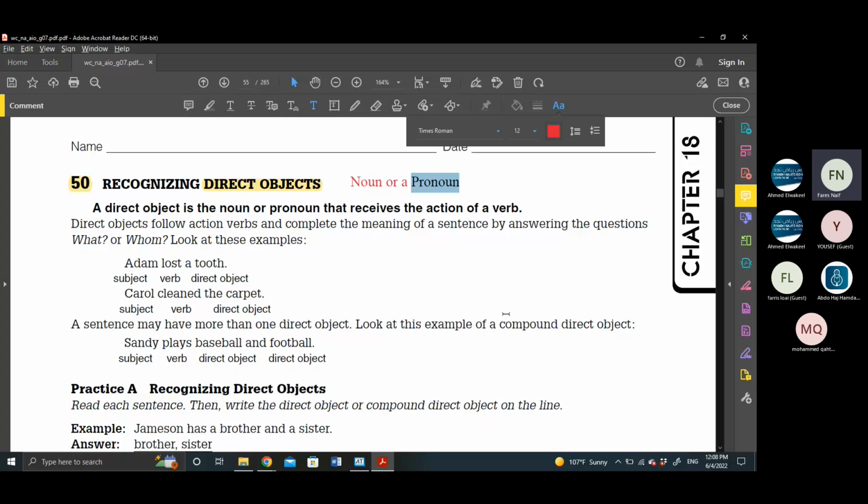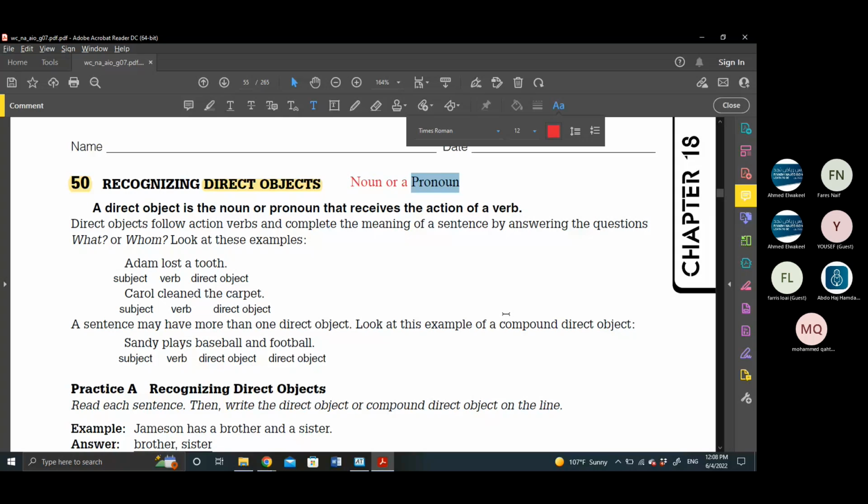Teacher, I have a question. Yes. Like here, Adam lost a tooth. Adam should be a noun. Why is it a subject? Yes, because he's a person. Who did the action? Who lost? I lost, you lost, or Adam lost? Adam. So the one who's performing, doing the action verb is called a subject.